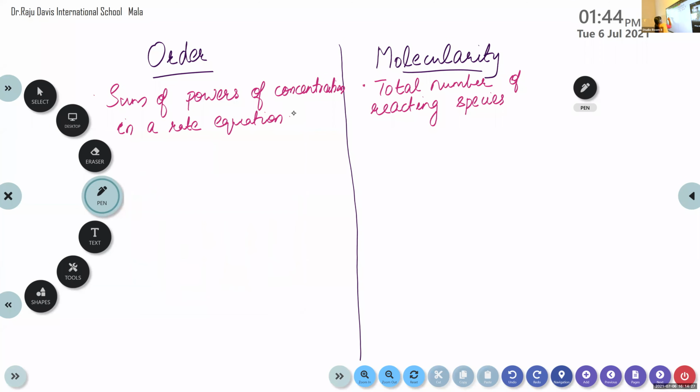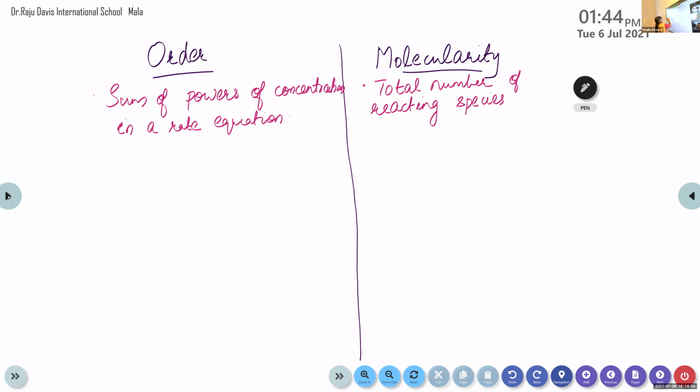Okay, then the second point. We can discuss the value of order and molecularity. Here order can be fractional, zero, or whole numbers.